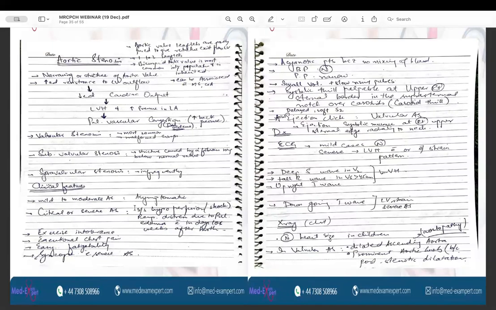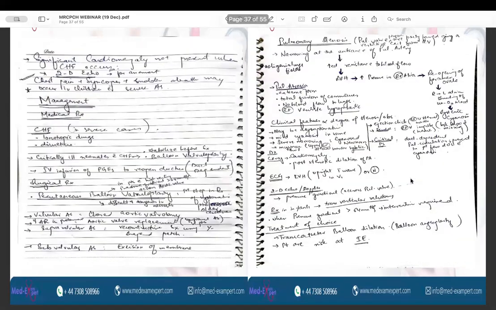The signs and symptoms are that it can be asymptomatic, but in case of critical or severe, there can be signs and symptoms of hypoperfusion, respiratory distress because of pulmonary edema, exercise intolerance, chest pain, and syncope. And the characteristic murmur is an ejection systolic murmur at the right upper sternal edge, which is radiating to the neck or the carotids. So this is just very briefly about aortic stenosis.